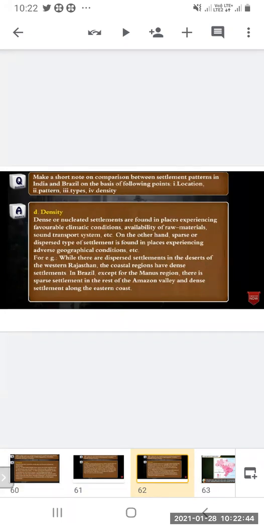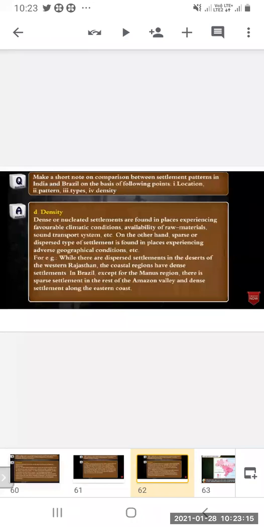Now the example: while there are dispersed settlements in the desert of western Rajasthan, the coastal region has dense settlements in Brazil.